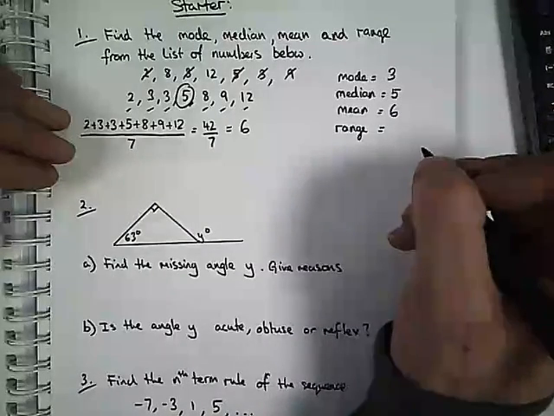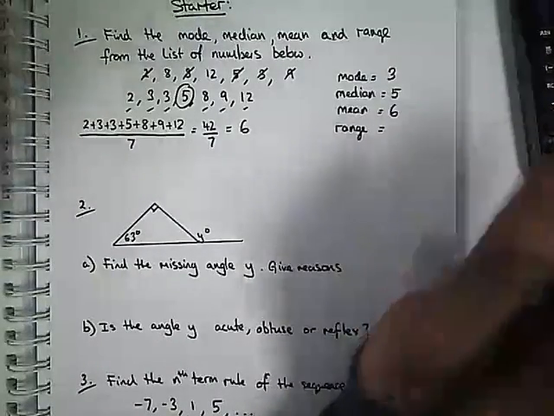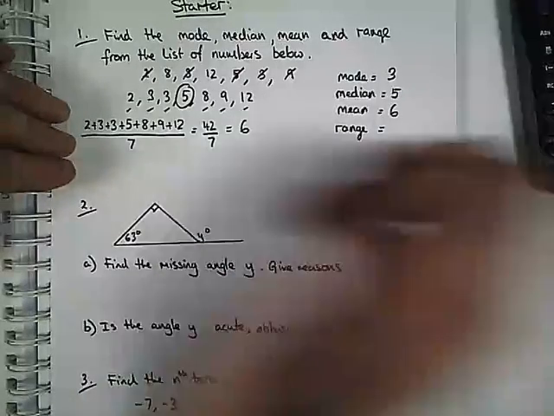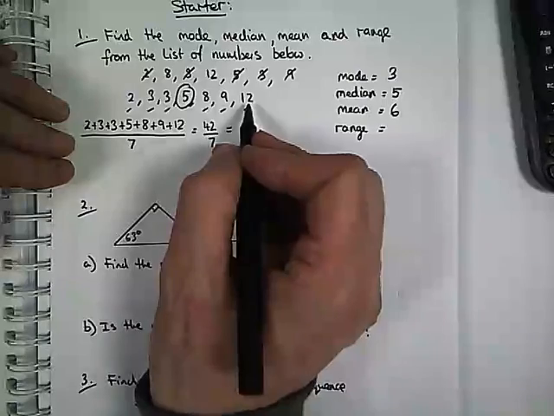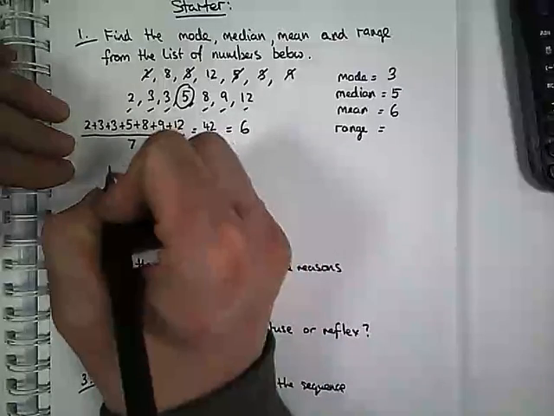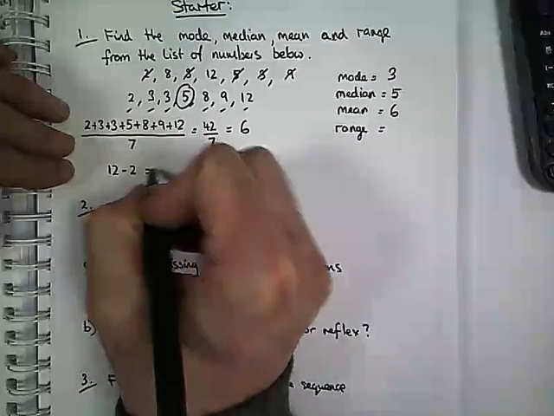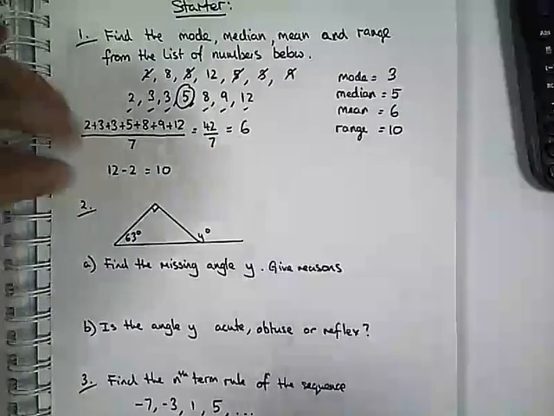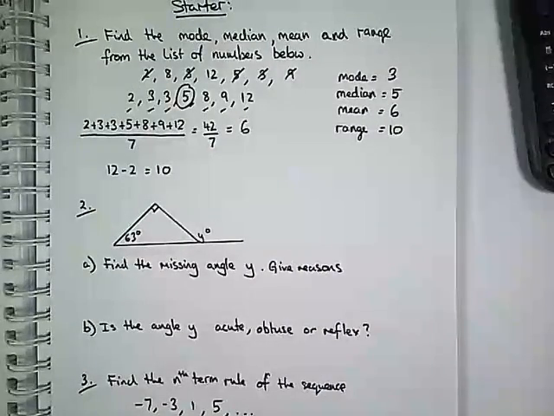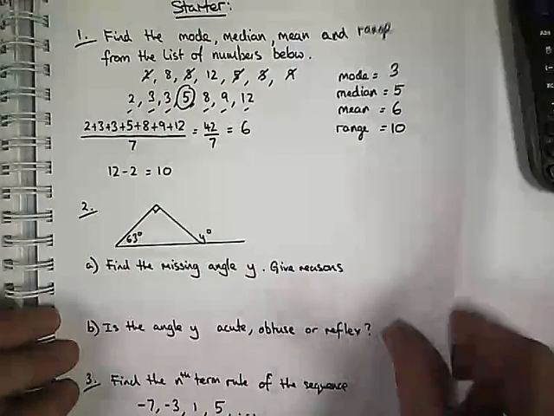Now the range is slightly different. It's not an average, okay? But the range is just the biggest value, take away the smallest value. The biggest value is 12 and the smallest value is 2. So it's 12 take away 2, which equals 10. So the range of values is 10. Okay, that's question 1.